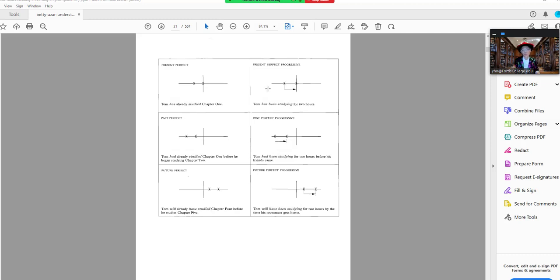And then here, when you have the present perfect progressive, you have two actions that are not completed. One action runs into the second action. So Tom has been studying for 2 hours. That means he started studying 2 hours ago and he's still studying. Tom had been studying for 2 hours before his friends came. So that means Tom is still studying with his books open, and his friend comes in and says, "What are you doing studying on Christmas Eve? You should be taking your day off from work." But of course, Tom is a workaholic.